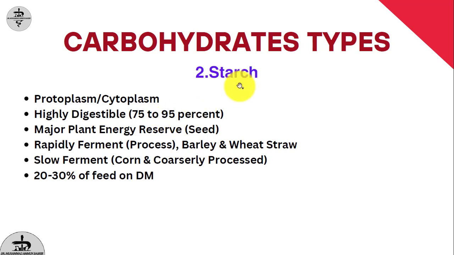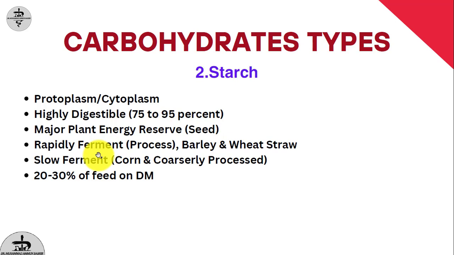The second one is starch. Starch is also present in the plant protoplasm, or in the cytoplasm of a plant cell. Starch is highly digestible, with a digestion rate of 75 to 95%. Starch is the major plant energy reserve, including in seeds like the corn seed. The main content in corn seeds, or the major reservoir of energy in a corn seed, is starch.